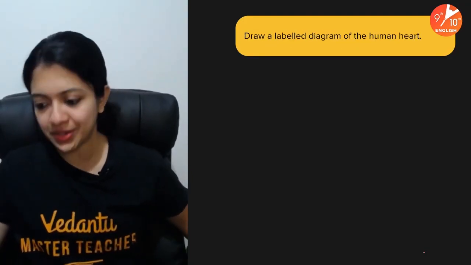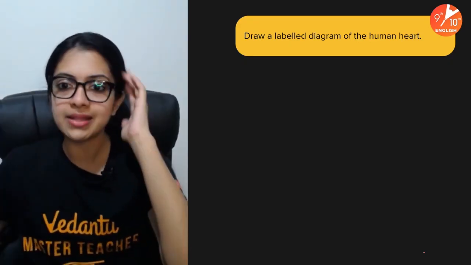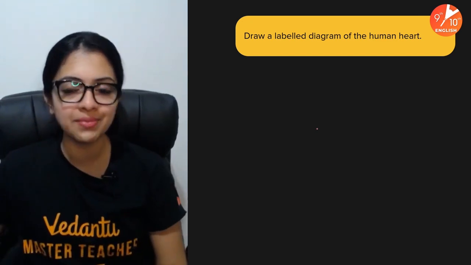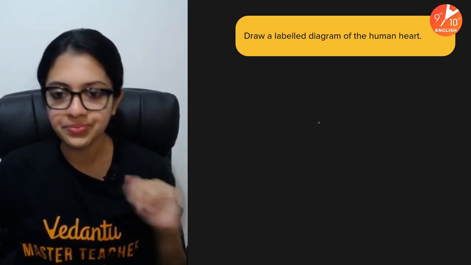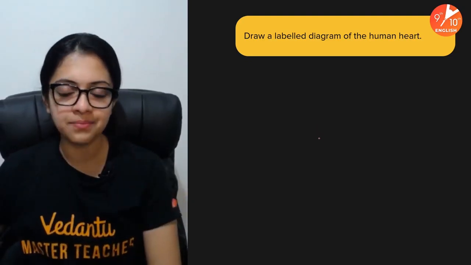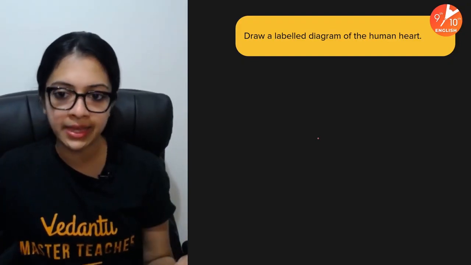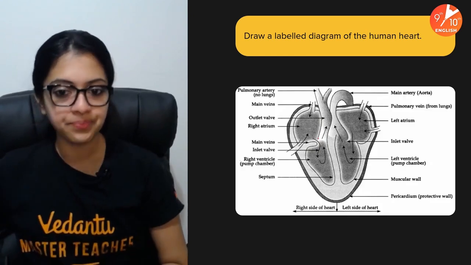Okay, now a diagram based question. Well, I personally think this one, the labelled diagram of the human heart, is worth being asked for 5 marks. But you never know. It could come for 3 marks, wherein you are expected to draw a basic, neat and well labelled diagram. And on top of that, there might be some questions accompanying it as well.